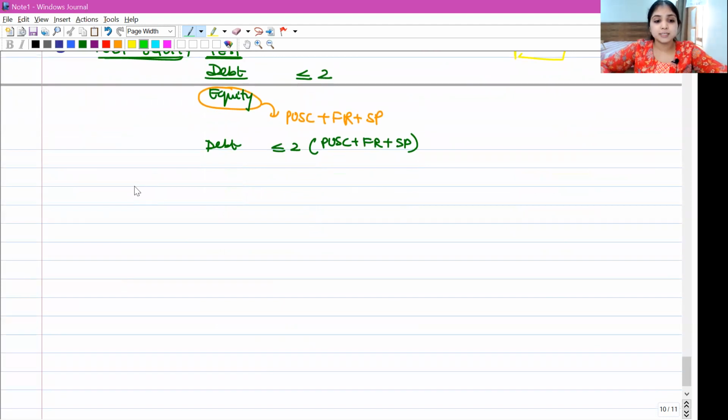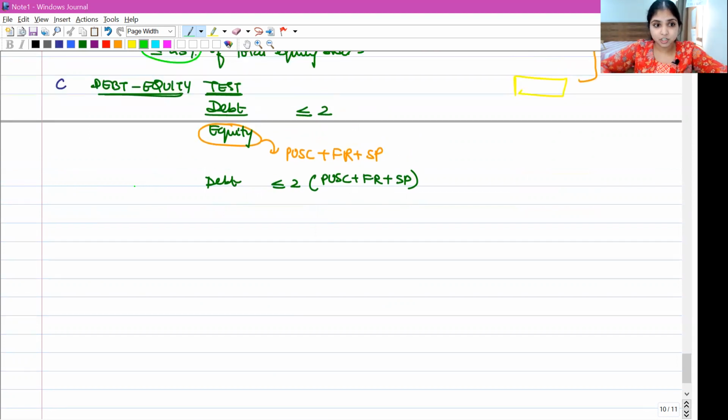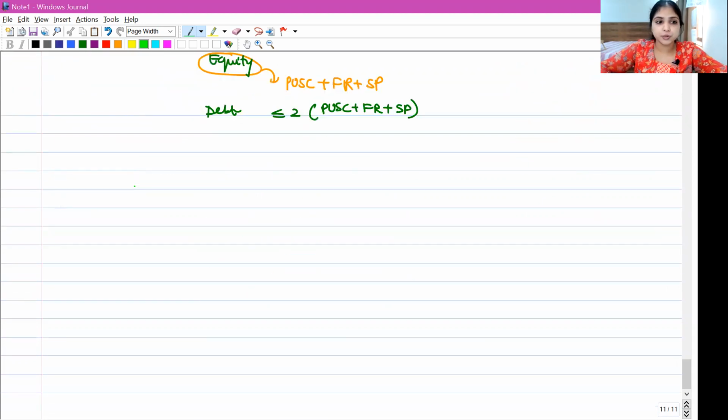Okay, now listen to the next part of the discussion. Before we buy back shares, we must make sure there is a precondition. Before we buy back shares, we must make sure that those shares are fully paid up.